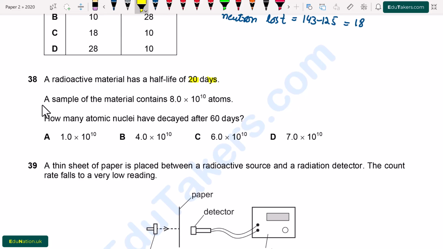Question number 38. A radioactive material has a half-life of 20 days. A sample of the material contains 8.0 times 10 to the power 10 atoms. How many atomic nuclei have decayed after 60 days? So first of all, here we have to find out the number of decayed nuclei. First of all, I'll find out the number of half-lives.